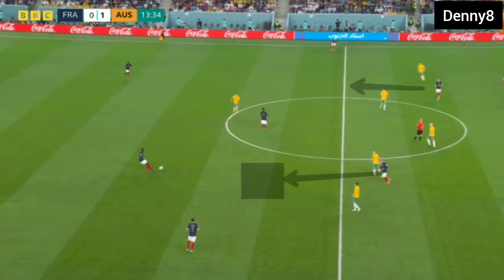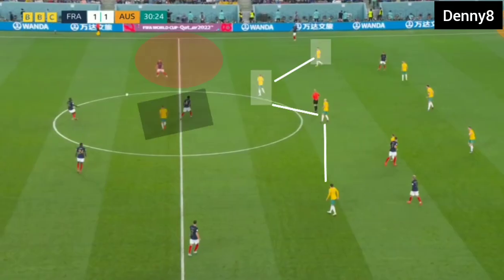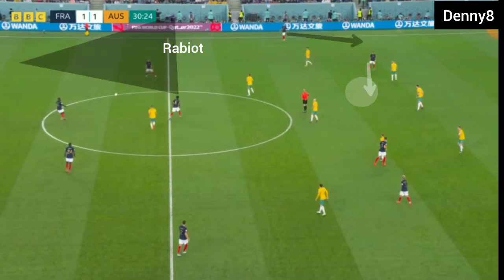Now France's midfielders were not able to receive the ball between the lines, so Griezmann and Rabiot were dropping into midfield in open play. France were in a double pivot as Rabiot dropped into midfield. The position of Australia's frontman was central, so he could cover the main pivot of France. But Rabiot was operating in wide areas by dropping in, so there was no pressure from any player on Rabiot. Due to Rabiot operating in wide areas, there was protection on the left-hand side, and the French centre-back had a license to push high.